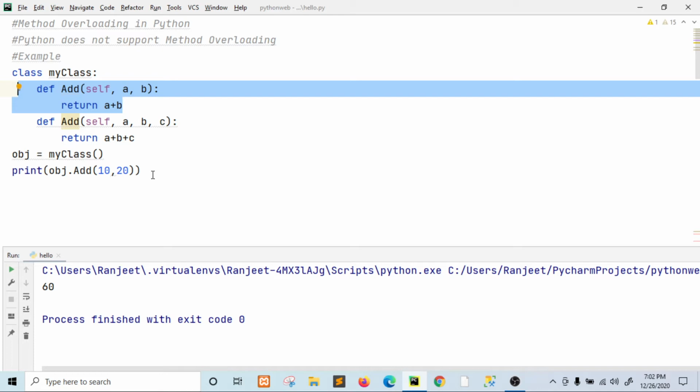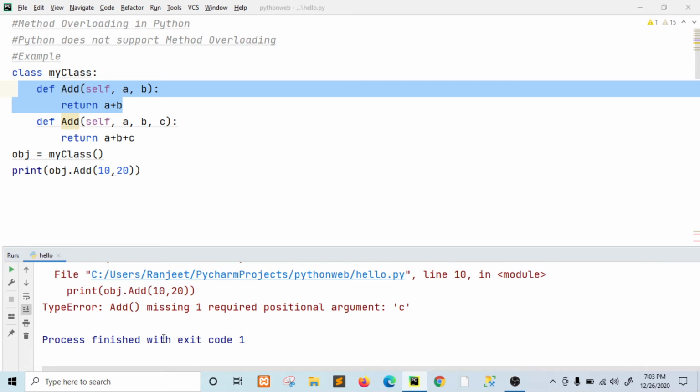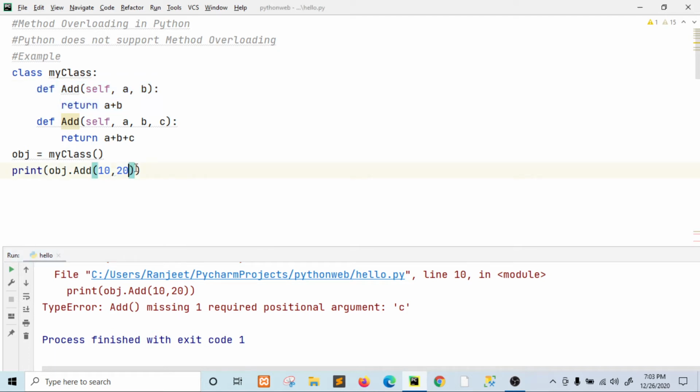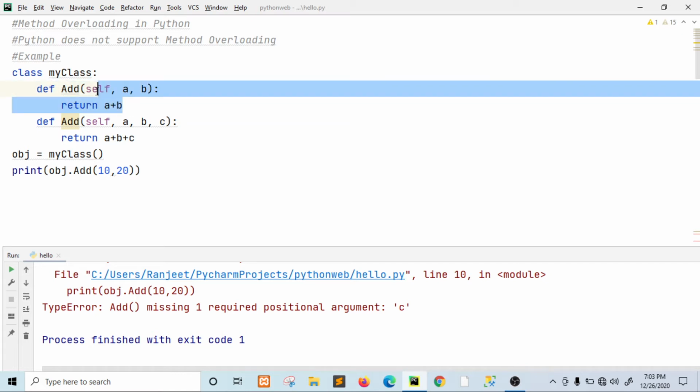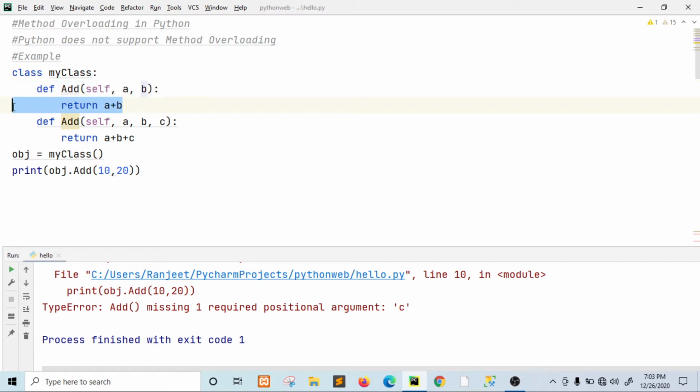Now let us see. It is giving the error, TypeError, and it is saying add missing one required positional argument c, right? Here it is saying one argument is missing. Because Python does not support method overloading, that's why it is ignoring this method and executing this method.